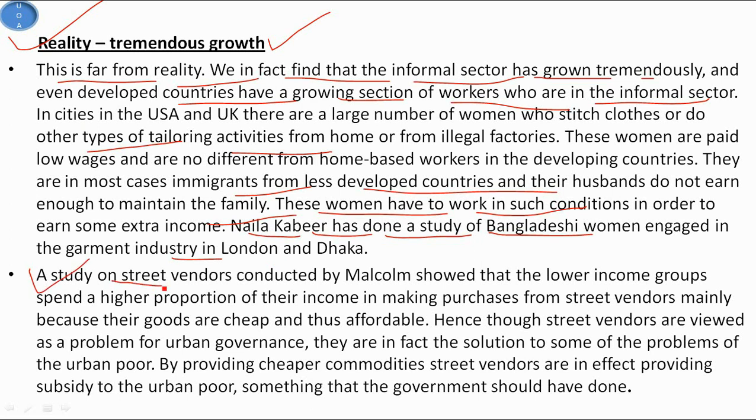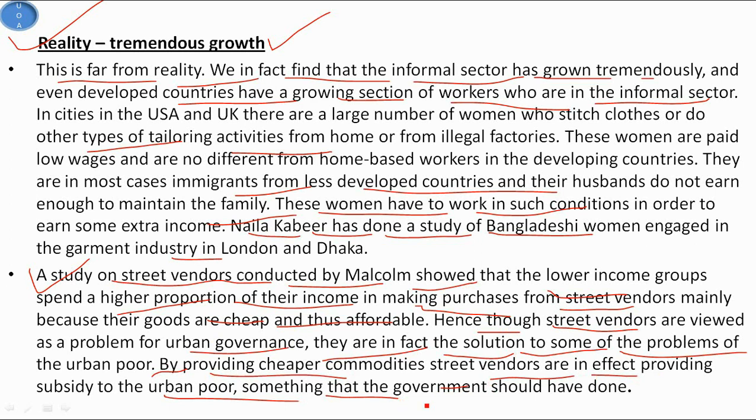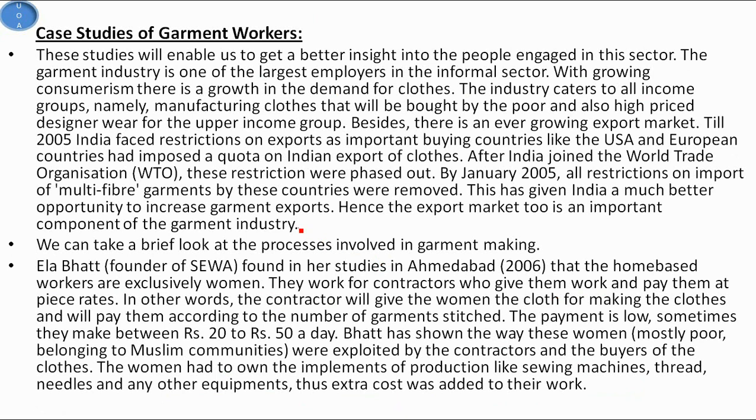A study on street vendors conducted by Malcolm showed that the lower income groups spend a higher proportion of their income in making purchases from street vendors, mainly because their goods are cheap and thus affordable. Hence, street vendors are viewed as a problem for urban governance. They are in fact the solution to some of the problems of the urban poor. By providing cheaper commodities, street vendors are in effect providing a subsidy to the urban poor, something that the government should have done. Now we see a case study of the garment workers.